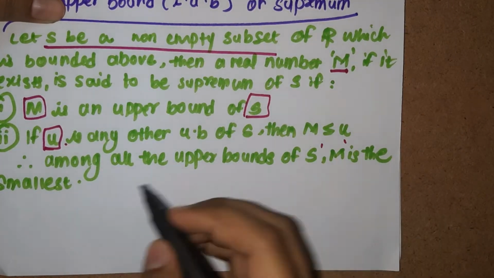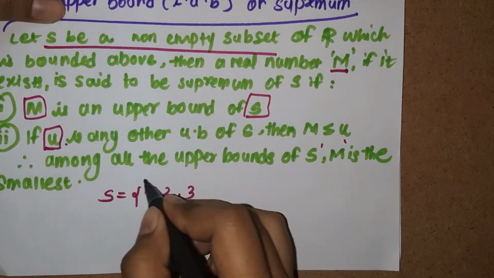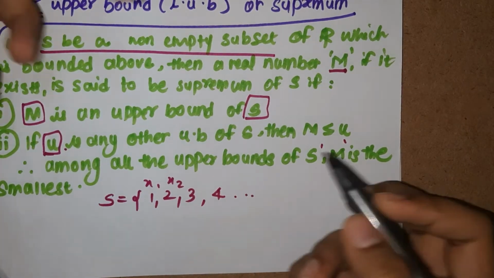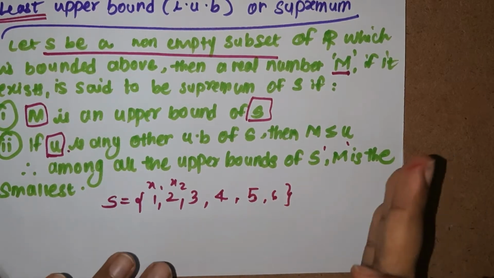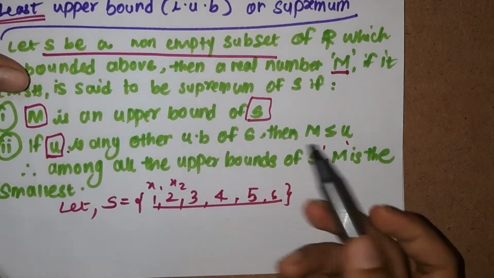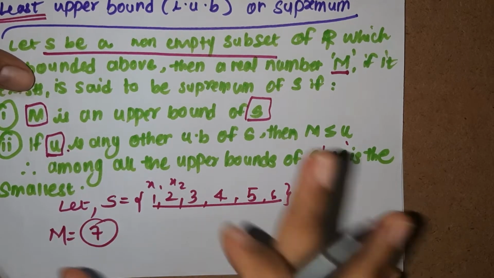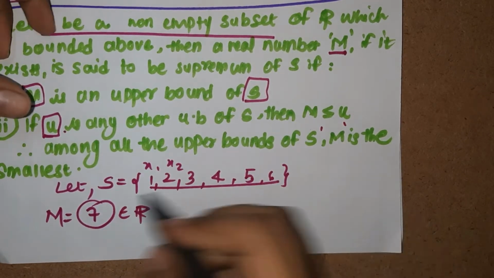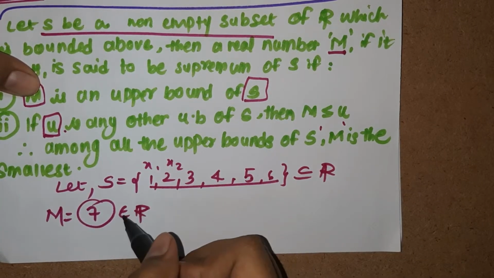Let us form set S. Set S has 1, 2, 3, which are all x, x1, x2, as I used to explain previously. Let's just try normal numbers, so I'm not going to put dots: 5, 6. Only these many elements are there in this set S. Now we have the number 7, and we say that m is equal to 7. We know that 7 belongs to the real numbers, and S is a subset of the real numbers.